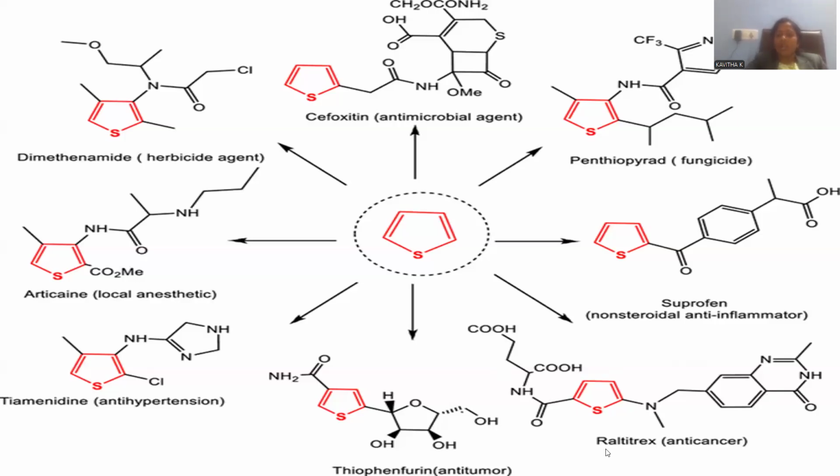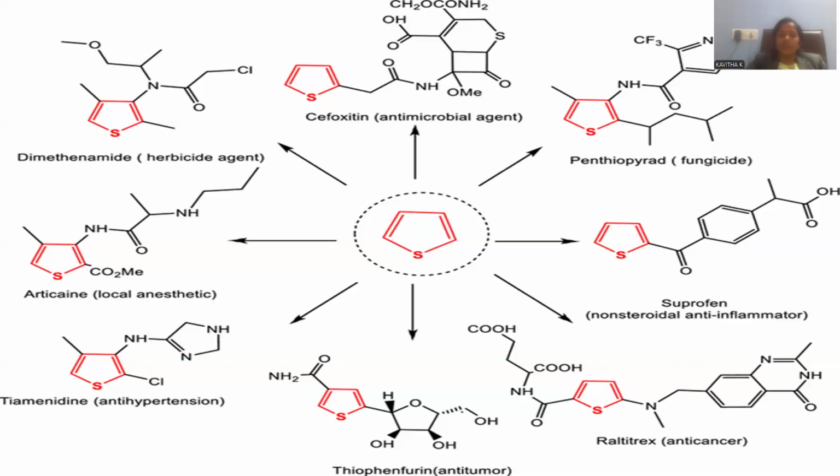So this is called Raltitrexed. The trade name or marketed name of the compound is Raltitrexed. Raltitrexed works against tumors, so it is an anti-cancer agent, right? It is an effective malignant tumor destroying agent, where thiophene is the potential component located within this molecule.